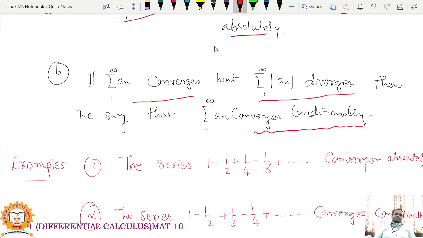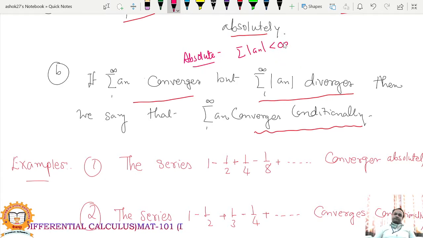What is absolute convergence? In absolute convergence, summation mod a_n is convergent, which implies that summation a_n converges absolutely. What is conditional convergence? Summation a_n is convergent.